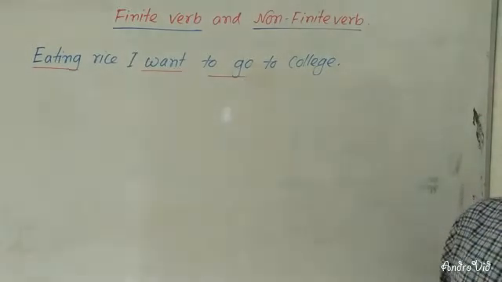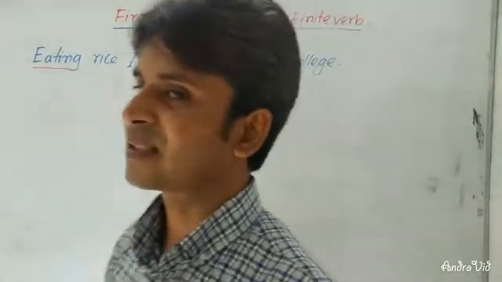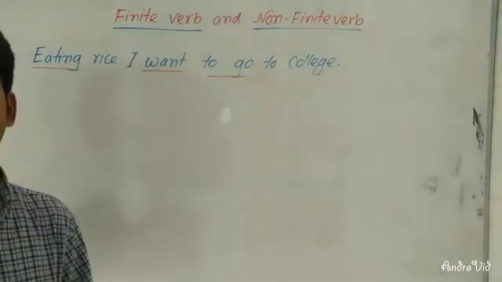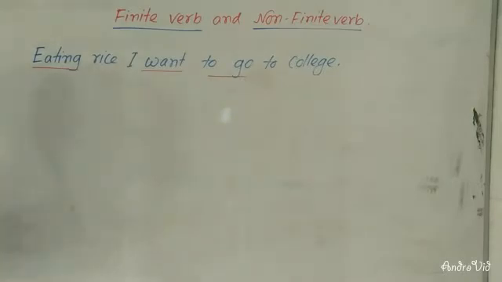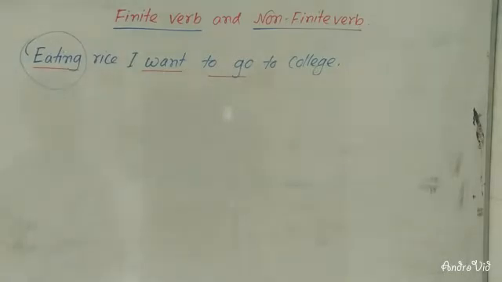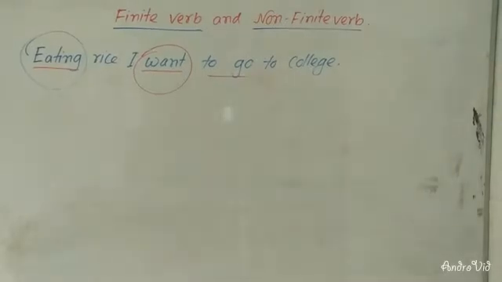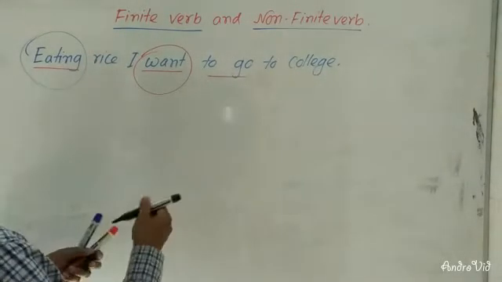Among these, one is a finite verb. If you want to make a sentence, then you must have a finite verb. Without a finite verb, you can't make any sentence. So, what is a finite verb? Now, I will make you understand. Here you can see eating is a verb, want is another verb, and to go is another verb.